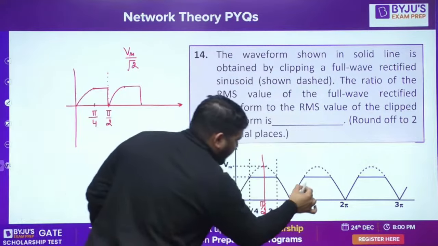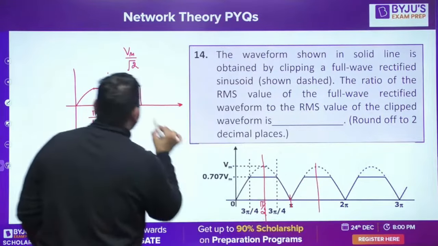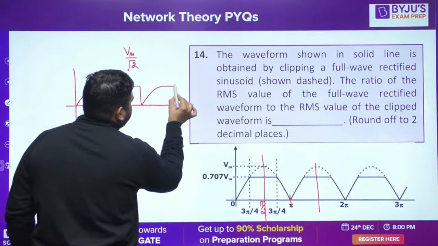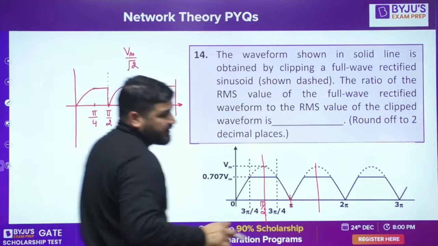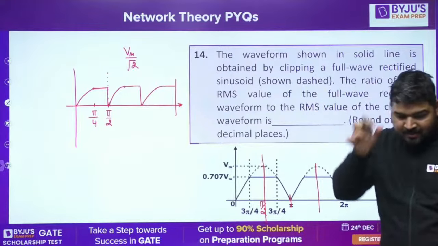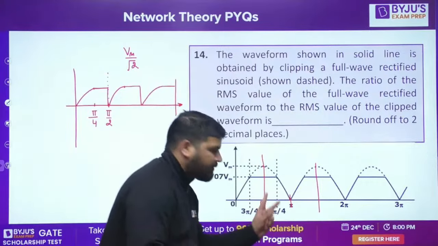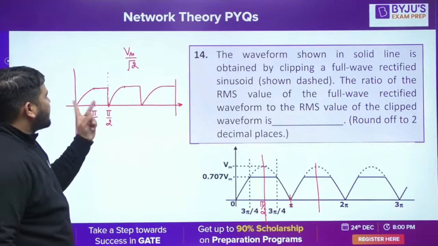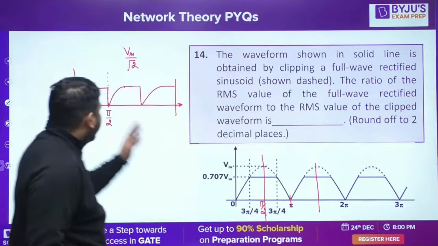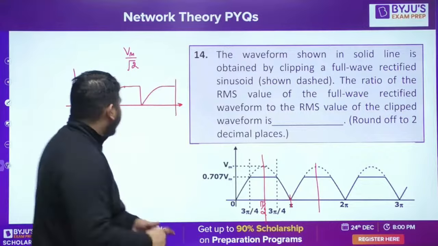Okay, and then again this wave up to this point. Do you know this method? What is the advantage of this method? What is the advantage of flipping this half? The advantage is the period is small now. Okay, now it's easy to calculate the RMS value. Tell me the RMS value now.